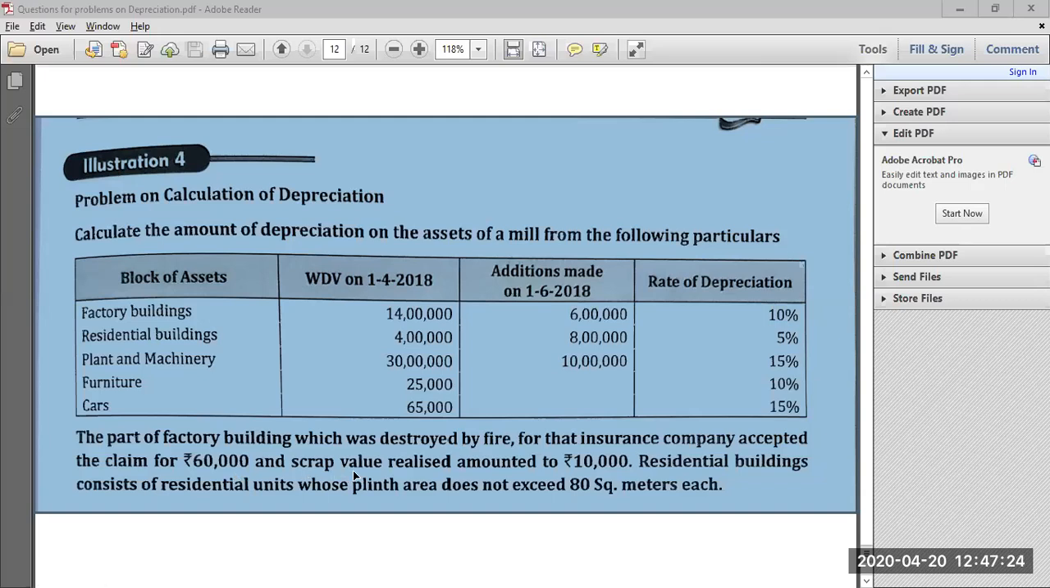Then they have also mentioned scrap value realized amounted to 10,000. So whenever the asset is discarded, destroyed or demolished, the company is going to realize some value, and such scrap value should also be deducted from the value of the asset.